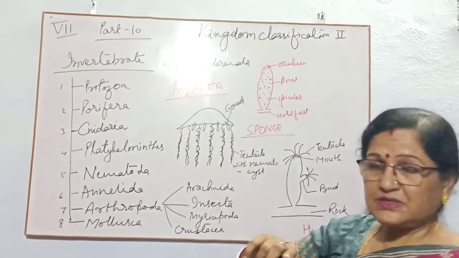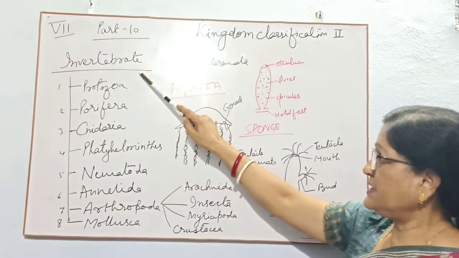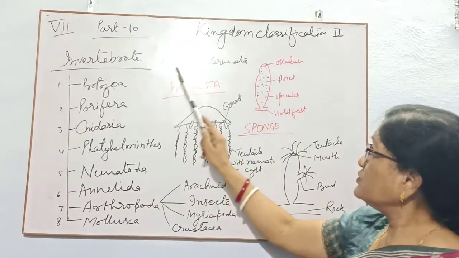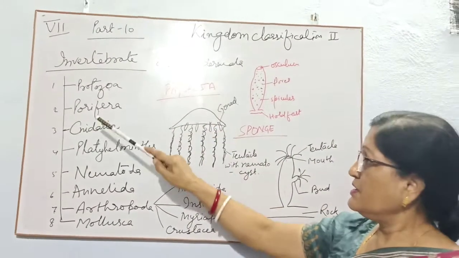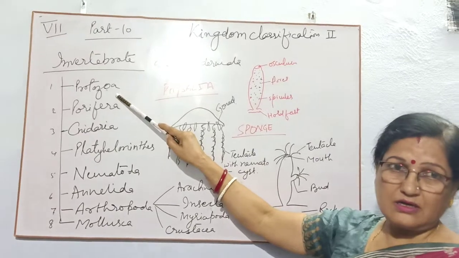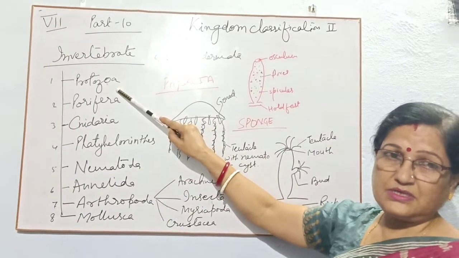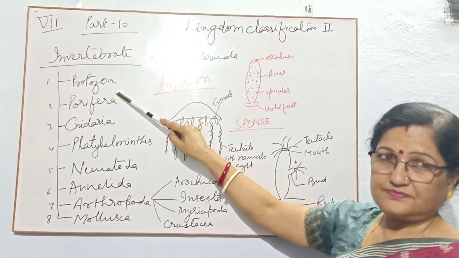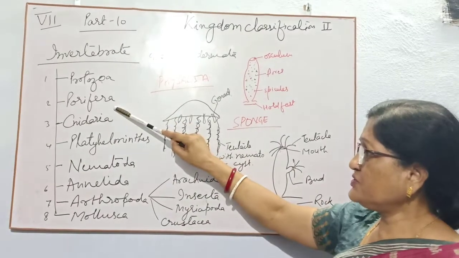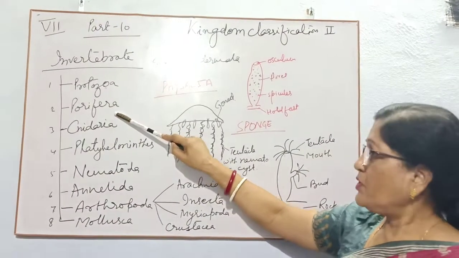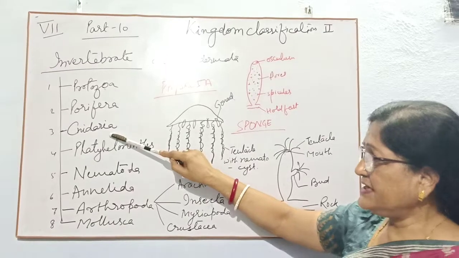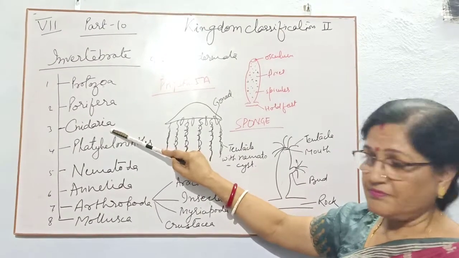As per classification, invertebrates are divided into these 9 parts. First part is protozoa. Protozoa are the animals which are unicellular. Then next to it porifera. Then Cnidaria or Coelentron.